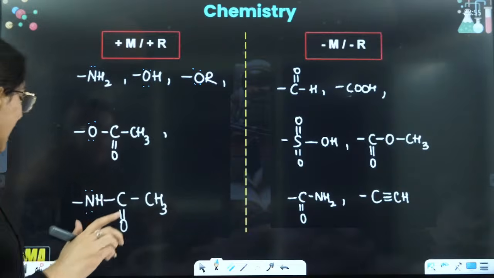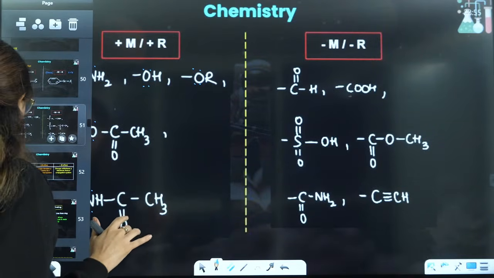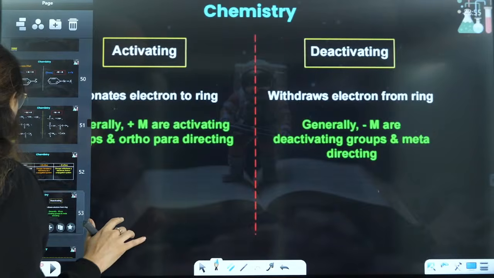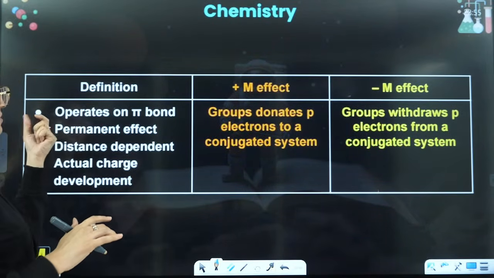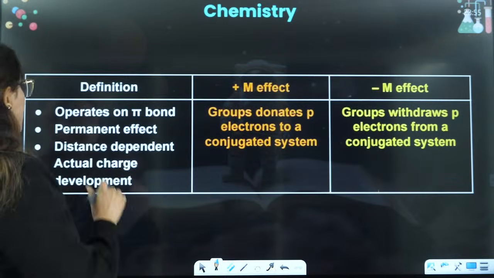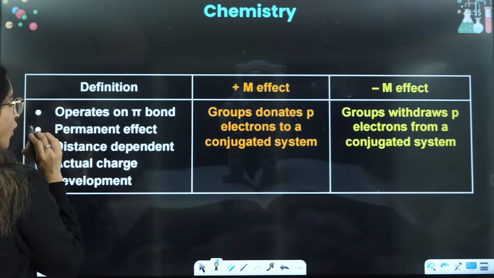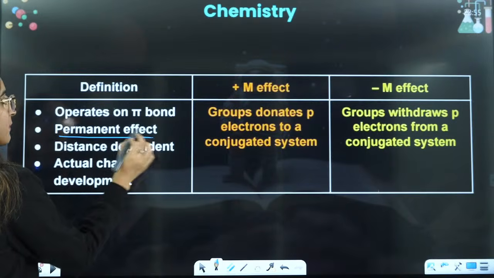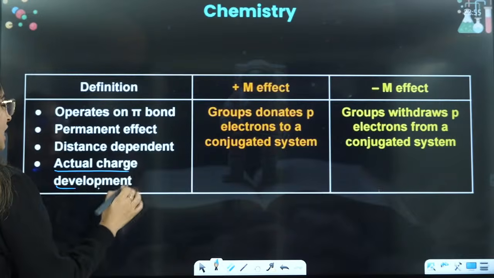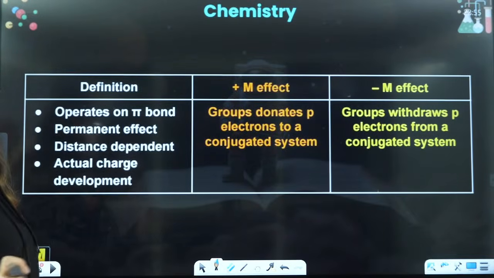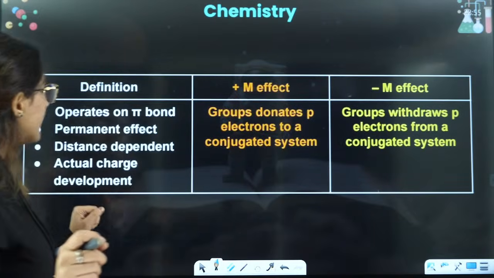And you will see this when you draw these structures. The definition: plus M effect operates on pi bonds. It is a permanent effect, it is distance dependent, and there is actual charge development, not partial charge.